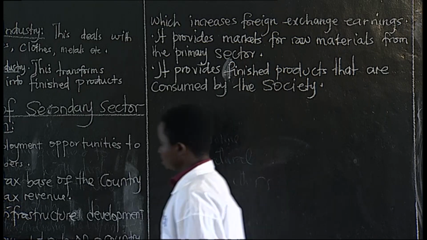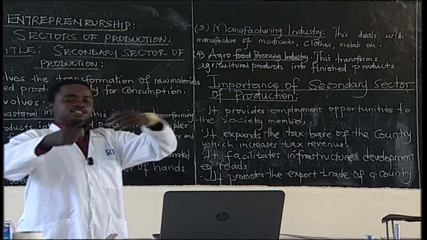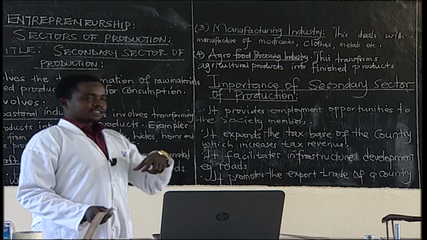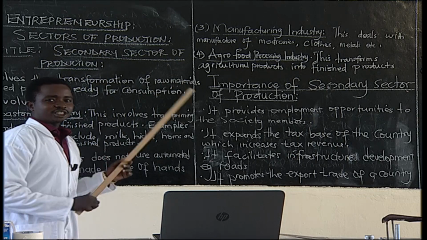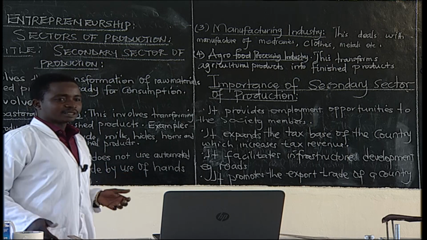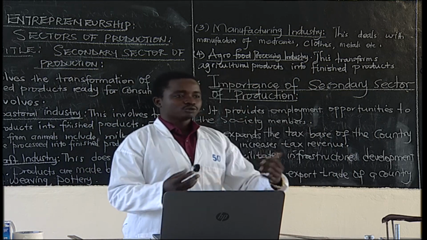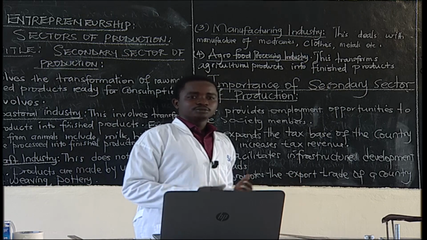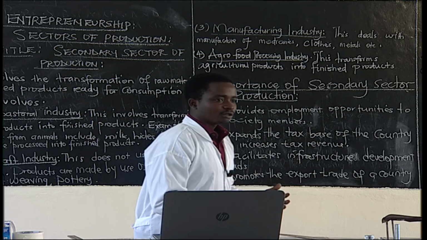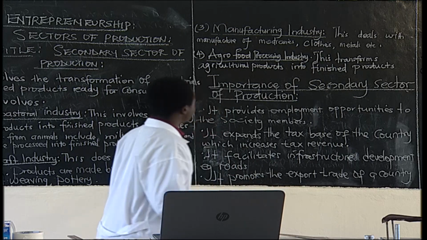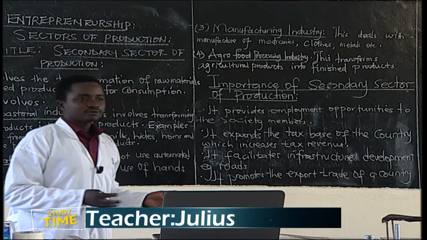Because, for example, if Inyanja Industries, Nyirangarama Industries, who are under this secondary sector production, they will manufacture very many items, very many goods. For example, they will just transform milk into yogurt. We use yogurt, we consume it. Ghee, we consume it. Juice, we consume it. Water, we consume it. All those products are provided by this secondary sector of production.